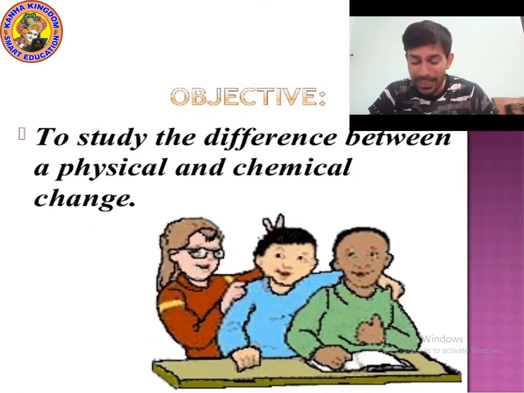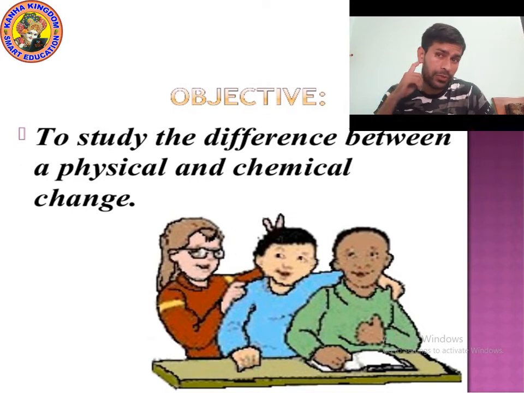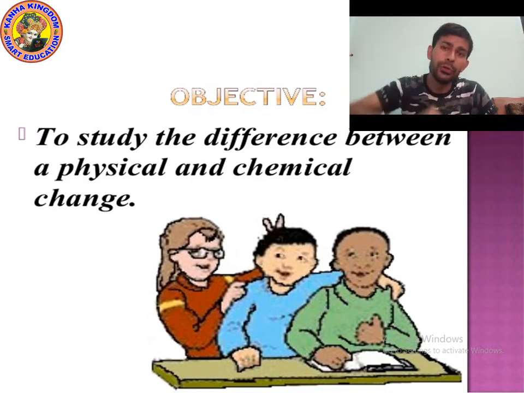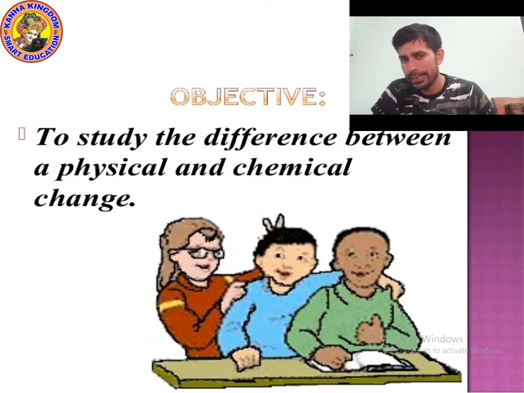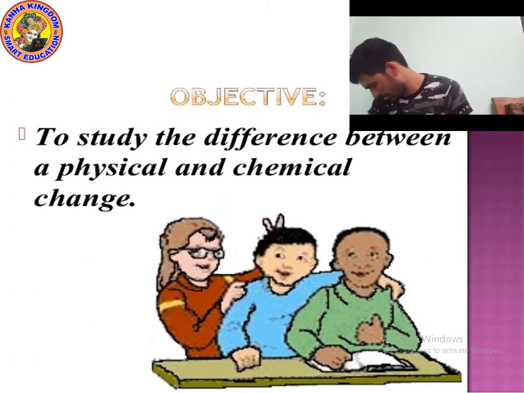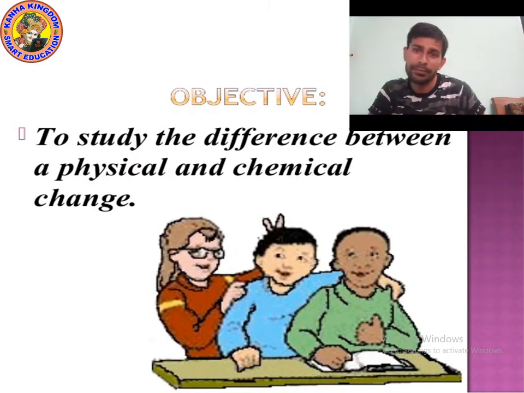Isn't it amazing that we are getting back our hair? This is an example of physical change. But the burning of paper is an example of chemical change. Your nails, yes. If you cut the nails of your finger, what will happen the next day? You will get it back. Slowly you will get the same size nails back.